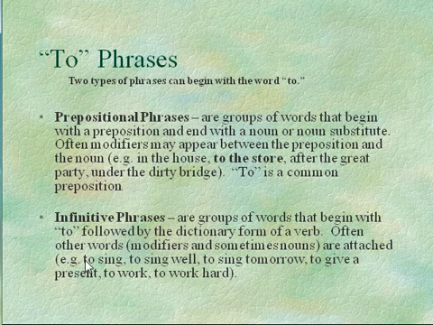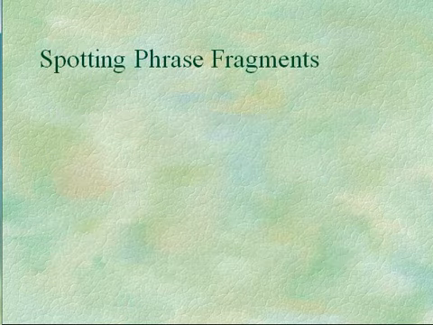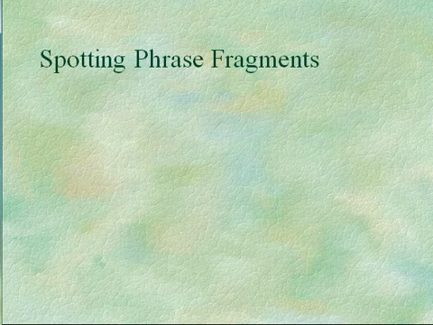Just like to sing well, to sing tomorrow, to give a present, to work hard. All of those are infinitive phrases. Like prepositional phrases, infinitive phrases work like adjectives, adverbs, and nouns. Infinitive phrases work like nouns most of the time. Again, we've got to figure out how we can spot these little suckers.